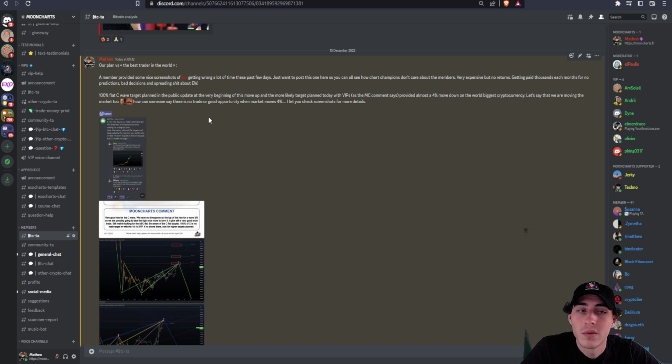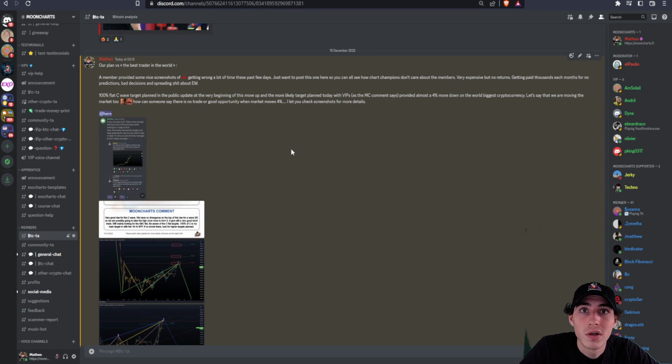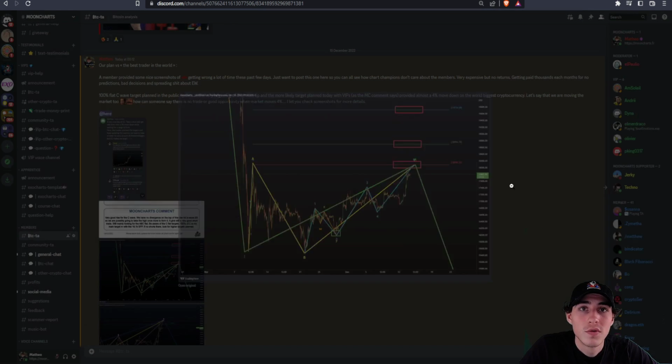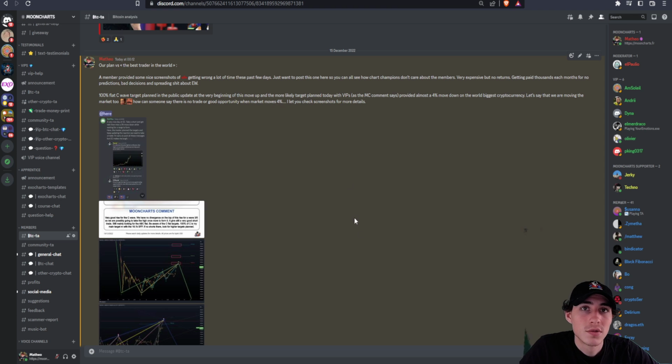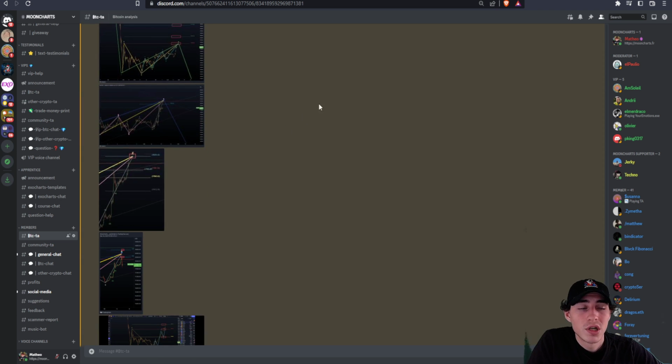This was a more likely target plan Monday and even at the very beginning of the rise. I mean, it just doesn't make sense to say we are moving the market. It's just because the waves are like this, and that's all really. Okay, we provoked the 4% move at moonshots to the downside on Bitcoin. This is crazy. How can someone say there is no trade or good opportunity when the market moved 4%? But when they move the market 1%, they're like, oh my god, look at this, we moved the market 1%, this is such a good trade opportunity, but here there are no trades, and we did a 4% move to the downside. Just wanted to show you this because that's pretty crazy.